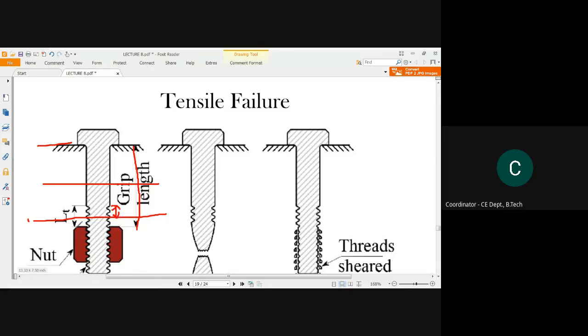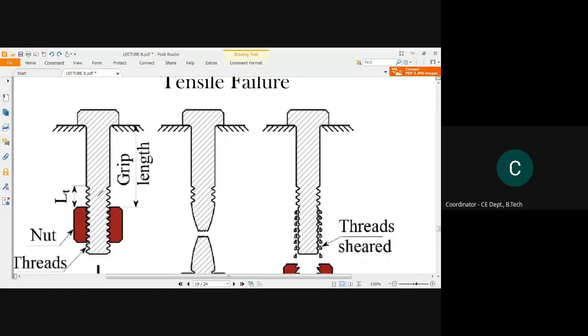So considering that threaded part, that will be the grip plane. As we know, grip means to hold, right? So the holding portion of the bolt is considered as the grip plane. This is the nut, this is the threaded part, and this is the length of the threaded part considering the grip plane.